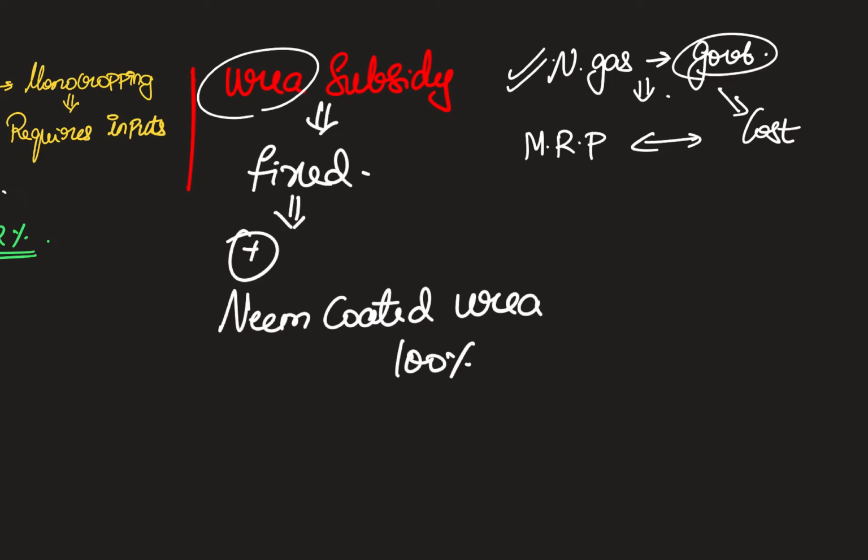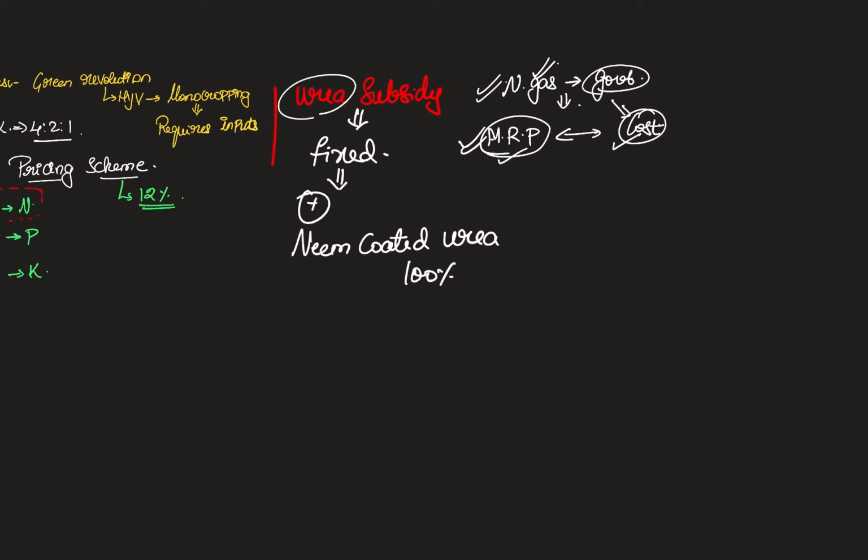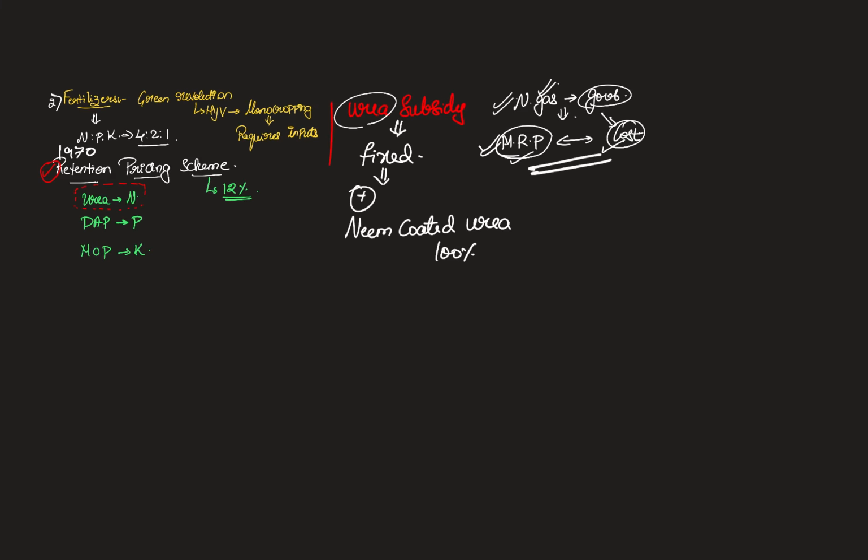The producers of urea are categorized upon the efficiency with which they use this natural gas, and the cost of production is therefore determined. And they will set an MRP at which urea must be sold to the farmers. Whatever is the difference between this cost of production and MRP is given as a subsidy by the government. Therefore, it's quite evident that this is heavily regulated by the government.